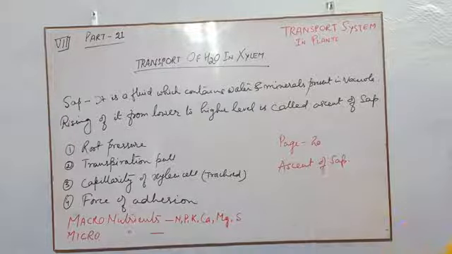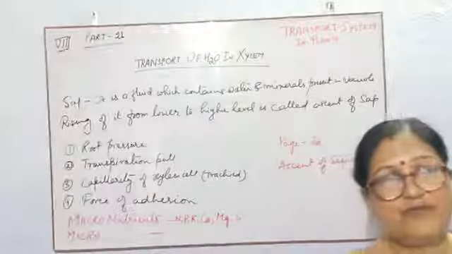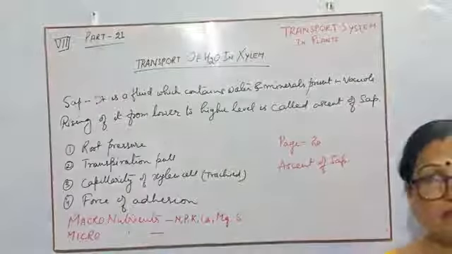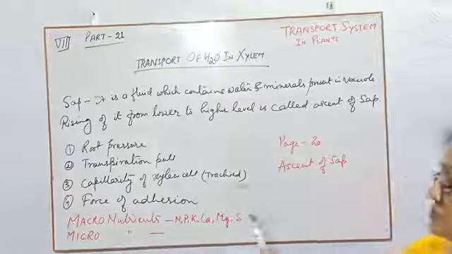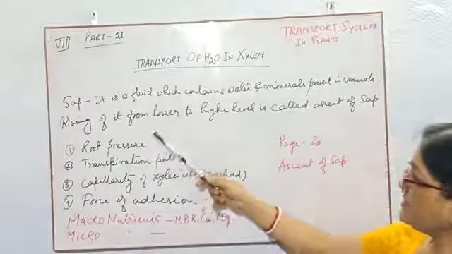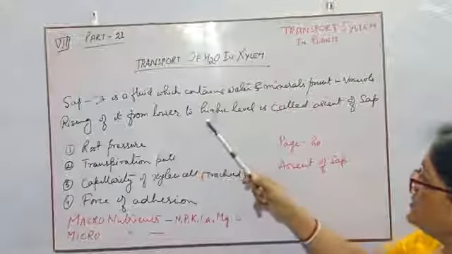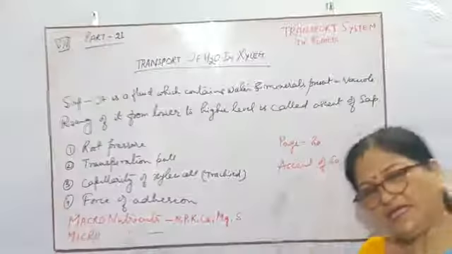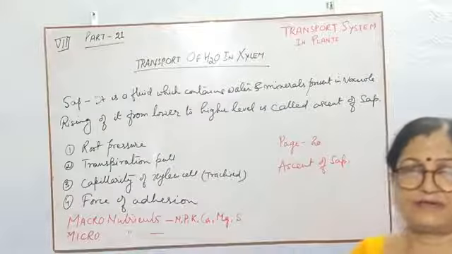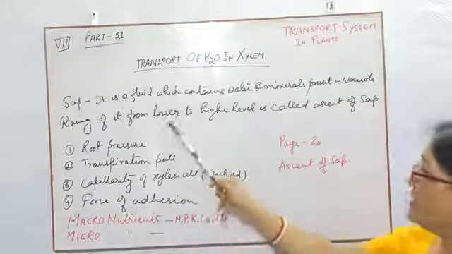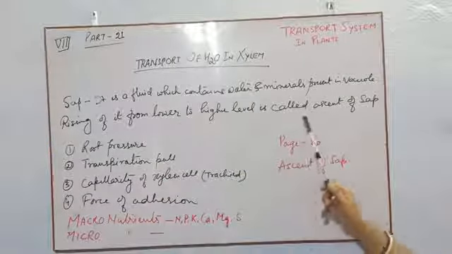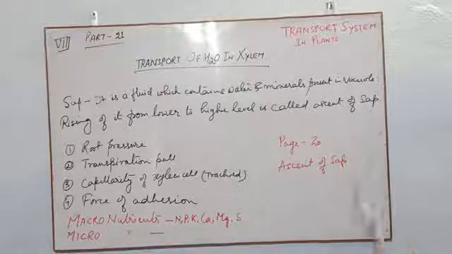Now, how will the cell sap rise from one cell to another cell? Rising from a lower to a higher level is called ascent of sap.